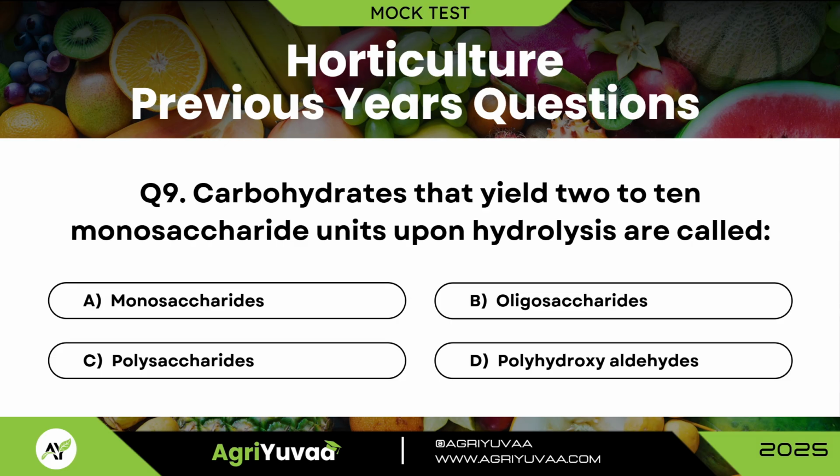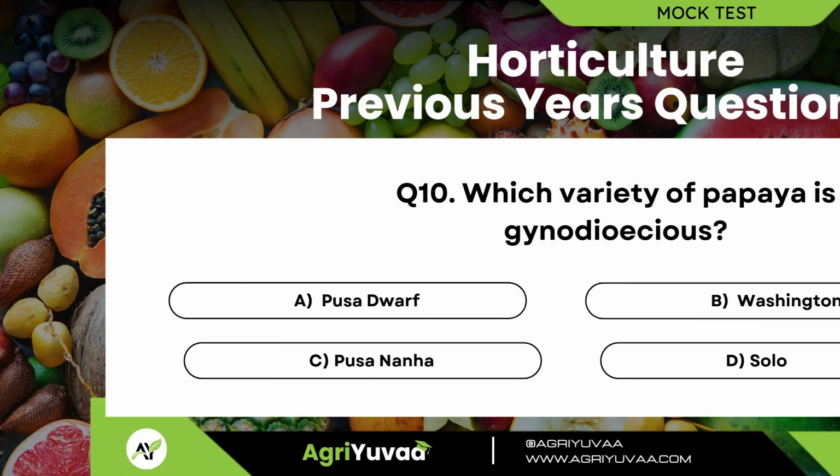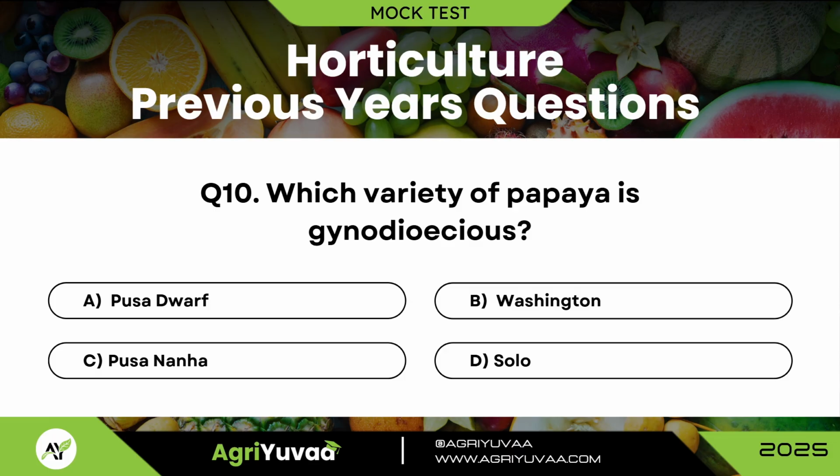Question number 9. Carbohydrates that yield 2 to 10 monosaccharides units upon hydrolysis are called? Answer is option B, oligosaccharides. Question number 10. Which variety of papaya is gynodioecious? And the correct answer is option D, Solo.